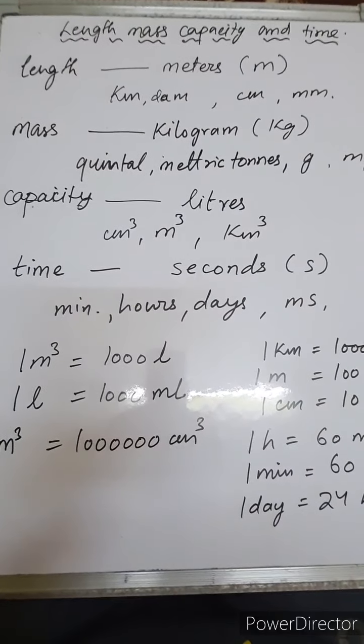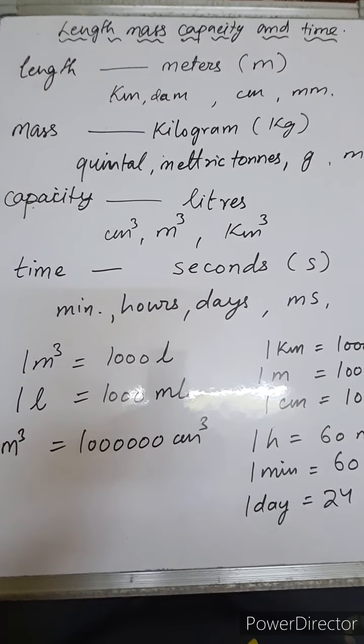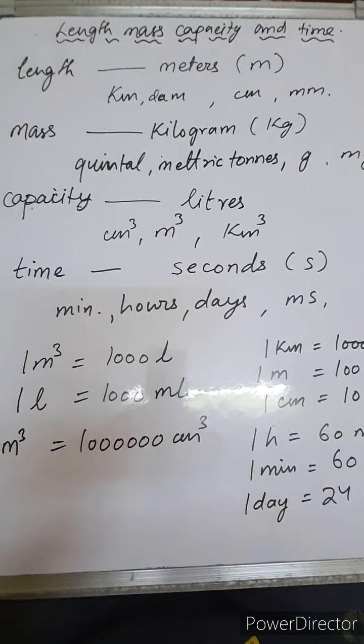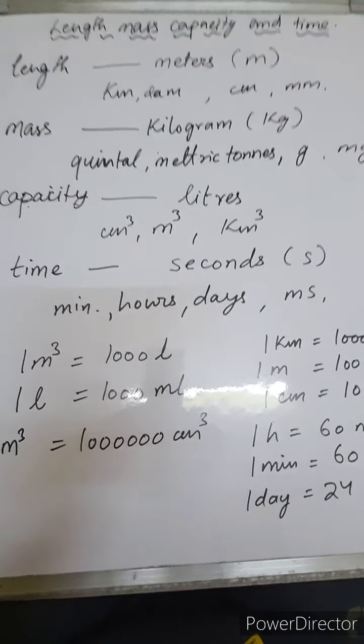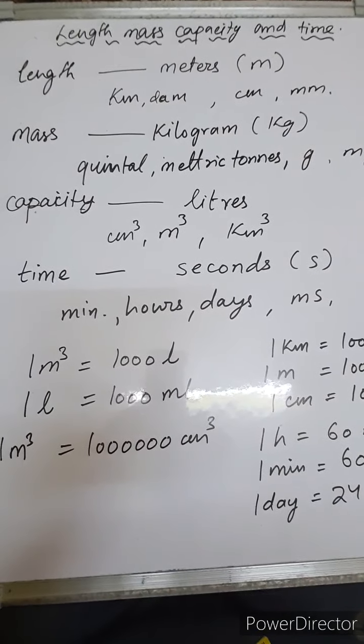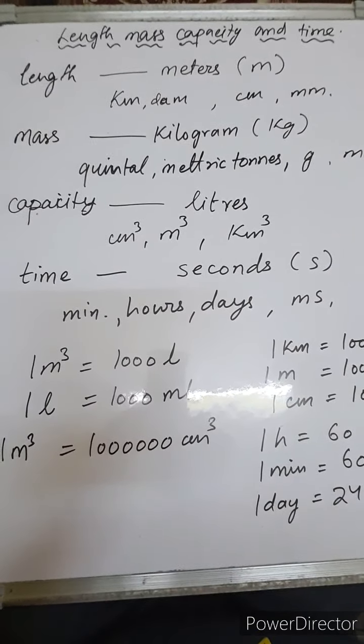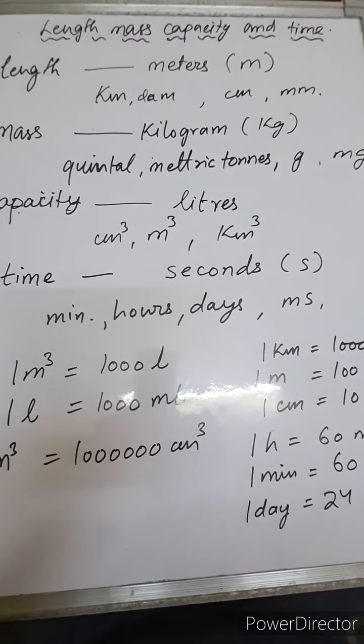Children, today we are going to discuss the fourth topic from our syllabus: length, mass, capacity and time. We have studied that the standard unit of length is the meter. There are a few multiple units and sub-multiple units.